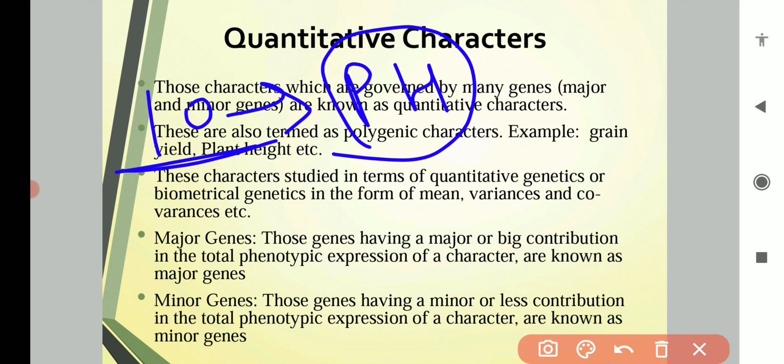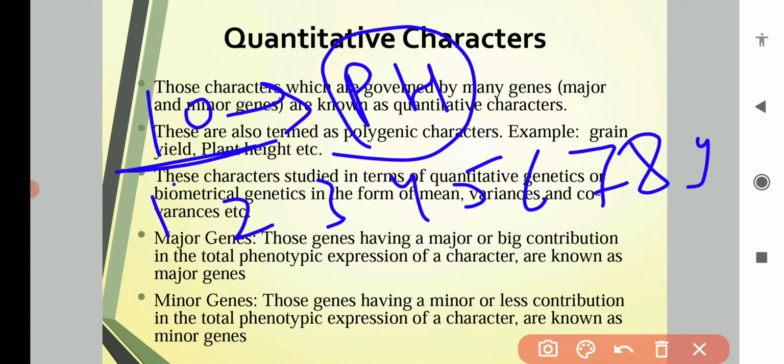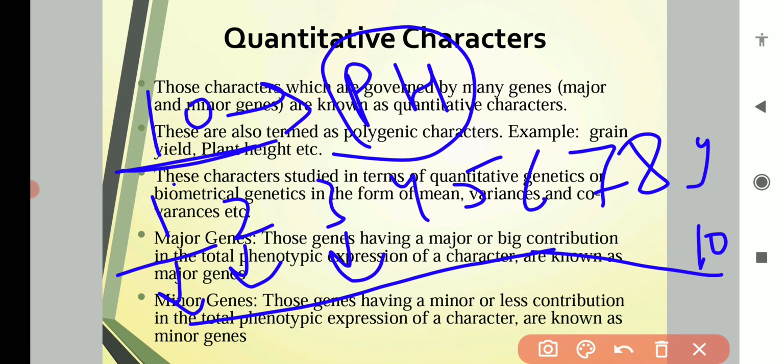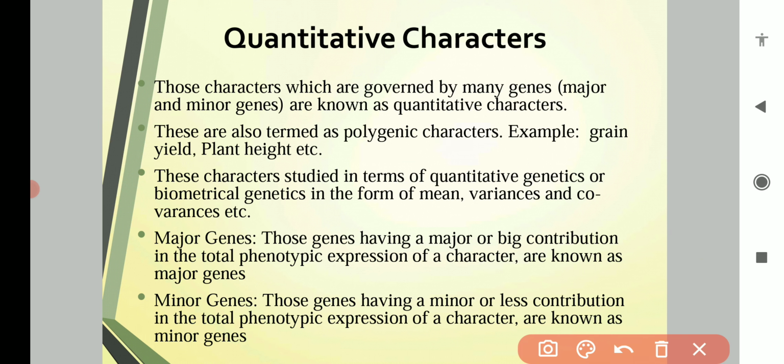Out of these 10 genes, some expression is given by this gene, some by that gene, and in total suppose these 10 genes give us 100 centimeter plant height.